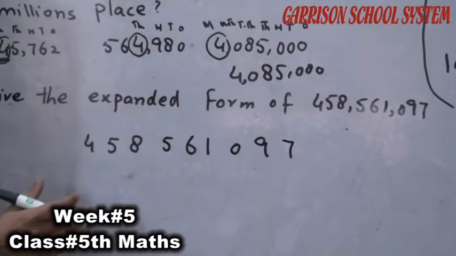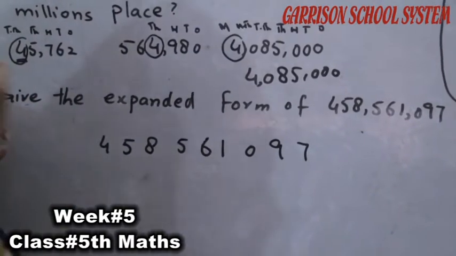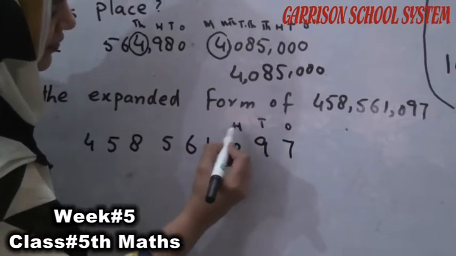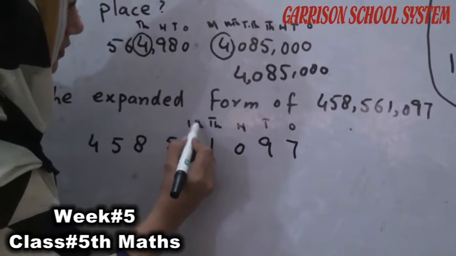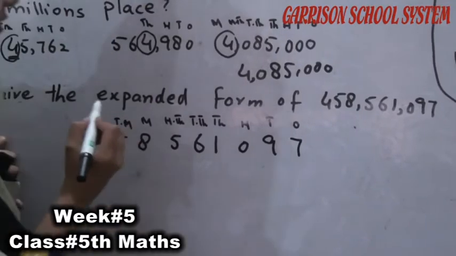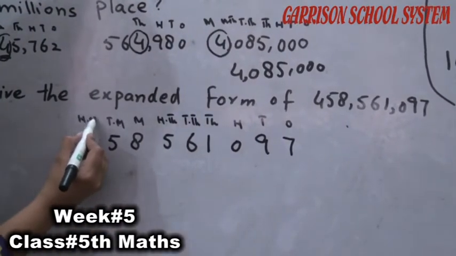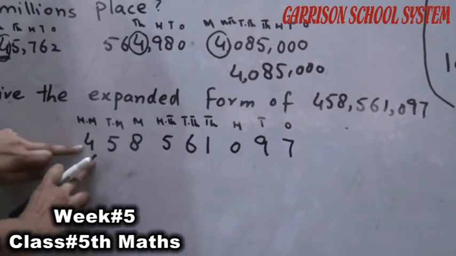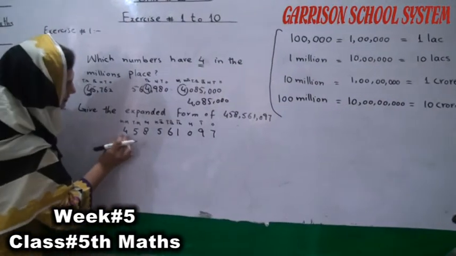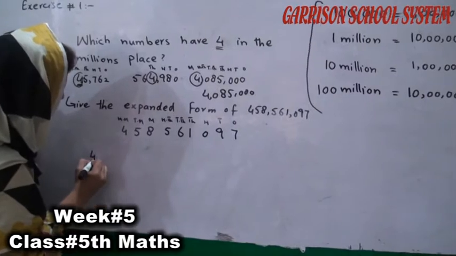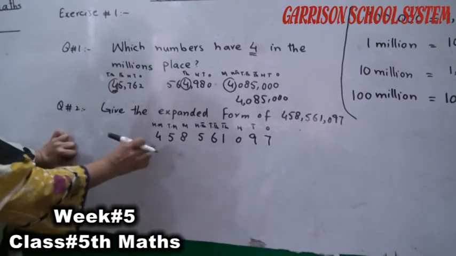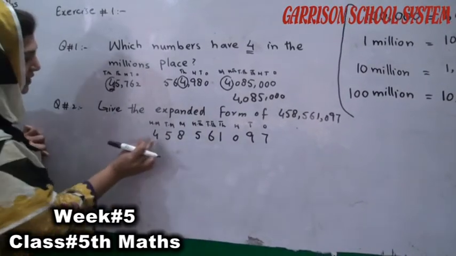Students, first of all, we check where each digit lies. First of all we write here ones, tens, 100, 1000, 10,000, 100,000, million, 10 million and 100 million. So what is the value of this? 4 is in the 100 million place, so the value of this is 400 million.